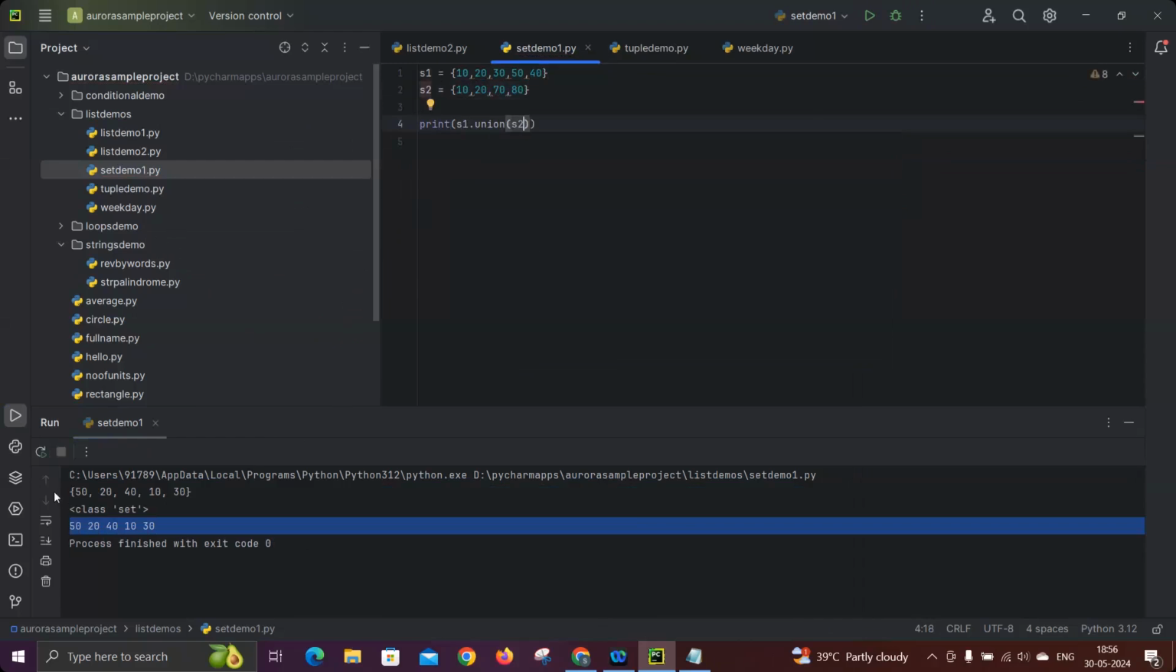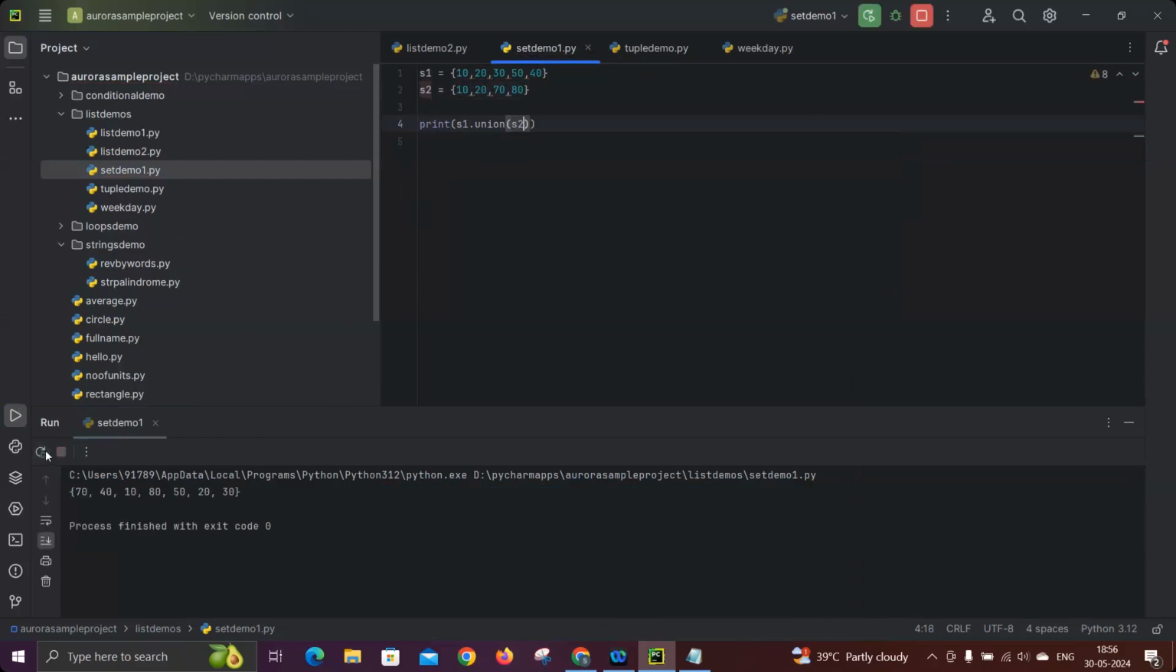So as I mentioned, union will give all the values from both the sets without duplication. See the output, if you observe, 70, 40, 10, 80, 50, 20, 30. 10 and 20 are common in both S1 and S2, so they come only one time. But all the remaining values come together as a combined set.